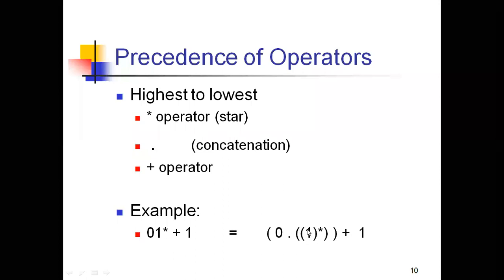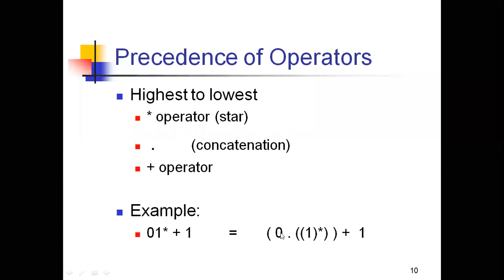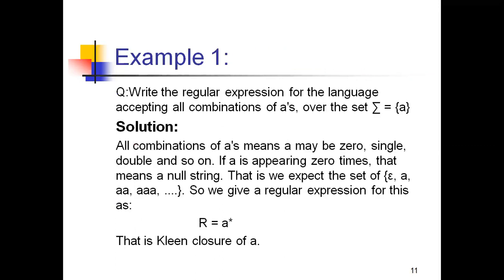That means you need epsilon, 1, 11, 111, and so on. Then that set should be concatenated with the 0. Then it becomes 0, epsilon, 0 1, 0 1 1, 0 1 1 1, and so on, plus 1. That means there you need to union 1. You need to add 1. So these are the precedence operators.